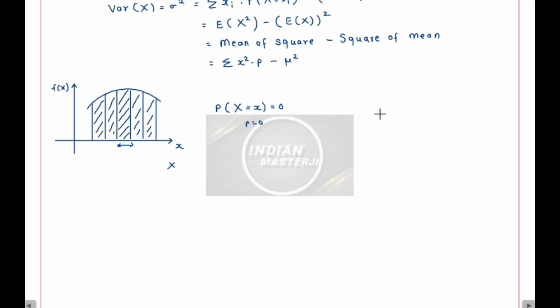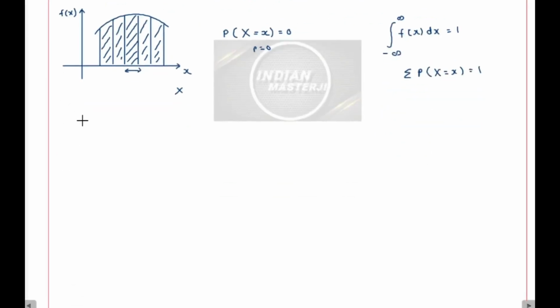Okay, then what do we know? We know that the integration of f of x with respect to x for all the real values of x, that is from minus infinity to infinity, is equal to 1. Correct? Isn't it the same thing as we did for a discrete random variable, where the summation of probability of x taking all values of x is equal to 1? Correct?